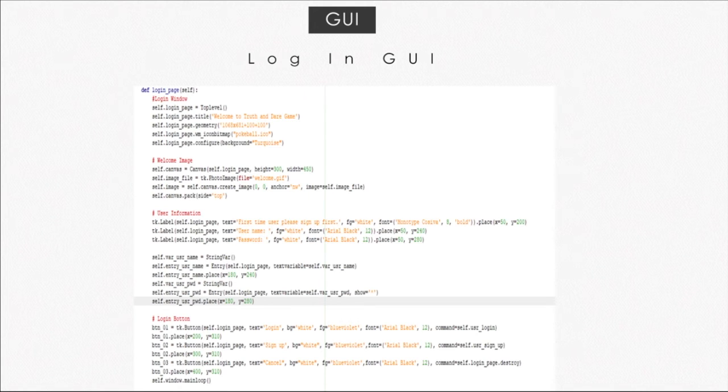Also, we upload a welcome picture to the center of the interface, and we use the anchor which is set up in the center of the interface. Then this is the login GUI.